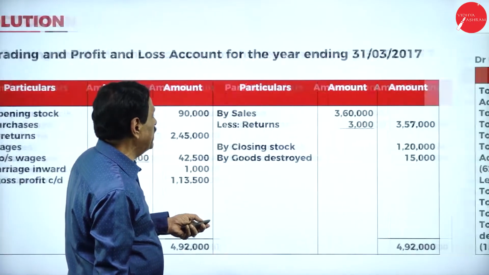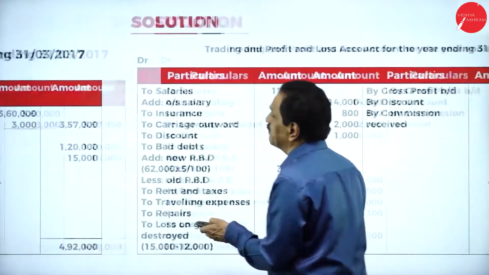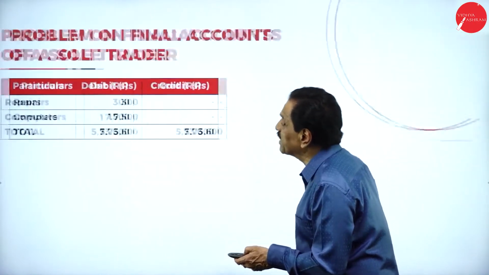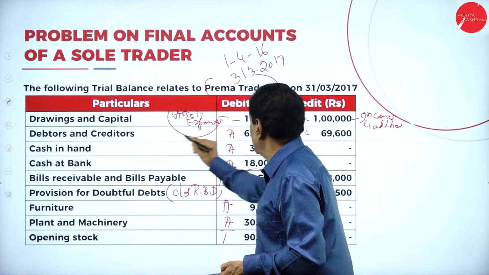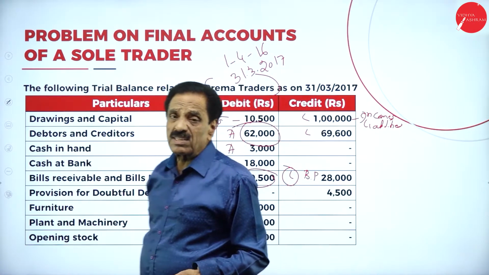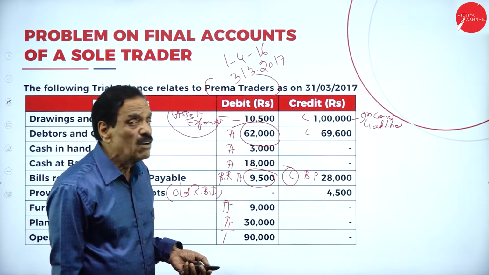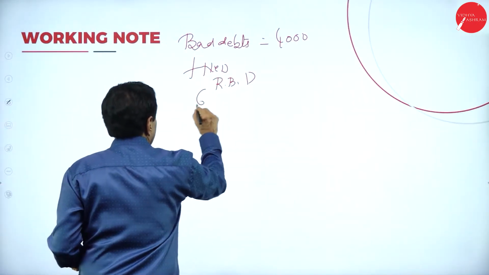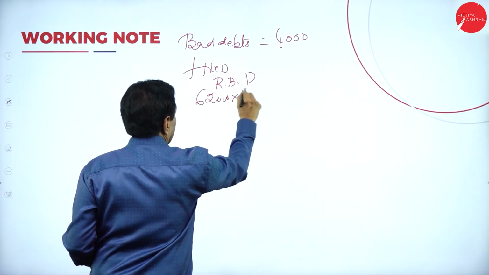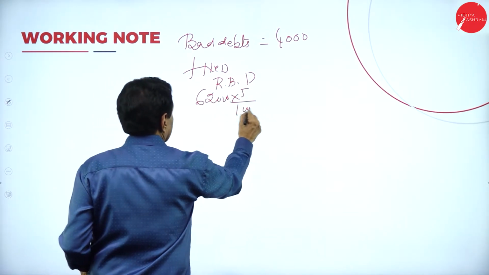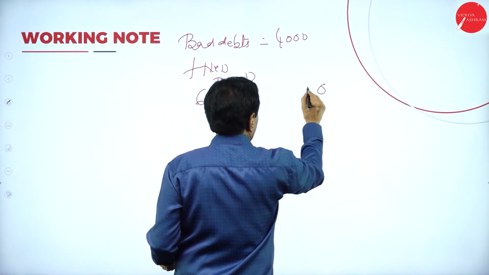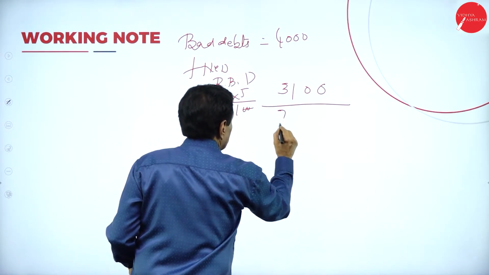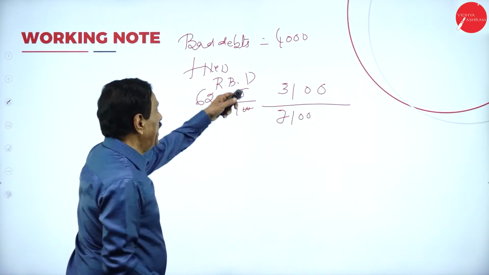You see your adjustment here? If you go to the adjustment, you can understand. Here, create provision 5% on debtors, they say. What's the value of the debtors? Debtors figure is 62,000. On the 62,000, how much percentage is there? 5%. 5% means 3,100. 62,000 into 5 by 100. So 3,100. Add 4,000, that is 7,100. Bad debt plus new RBD.